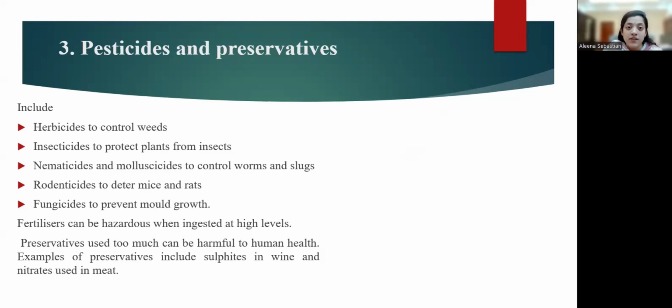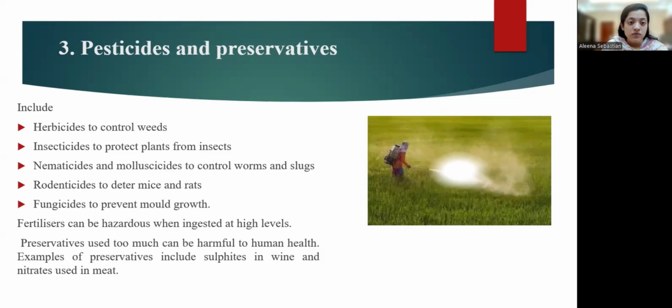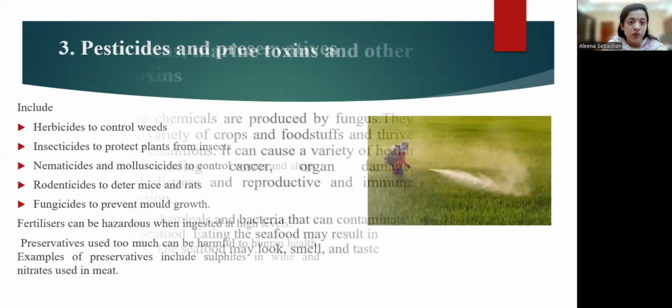And even preservatives, as I told you earlier, for example nitrites and nitrates, which are added to hams, bacons, and sausages. When they exceed a particular level, they also cause a great problem to human health. Okay. So preservatives used too much can be harmful to human health. Examples of preservatives include sulfites, which are used in wine, and nitrates, which are used in meat. So that's about pesticides and preservatives.